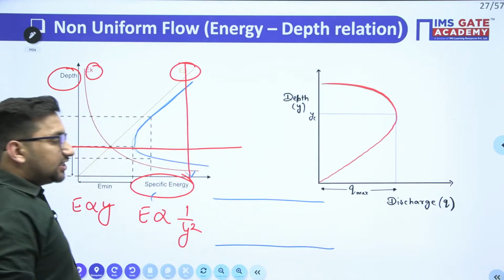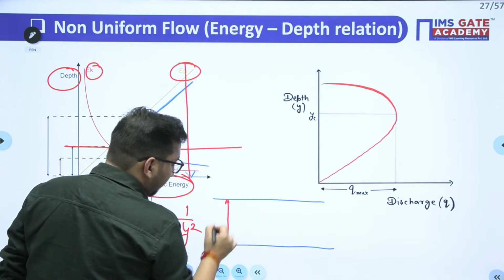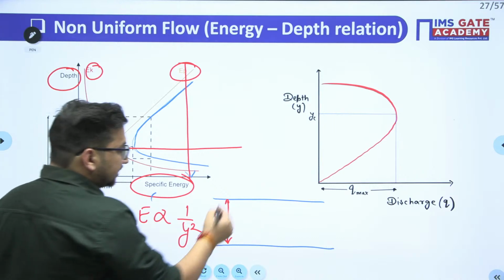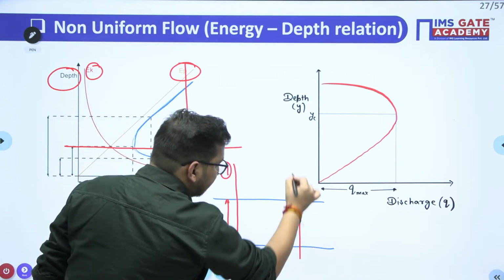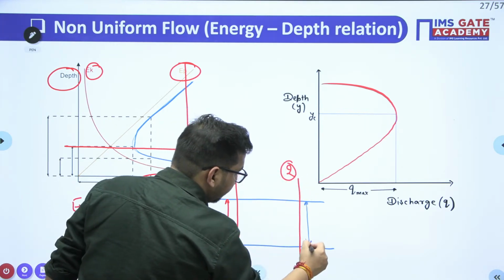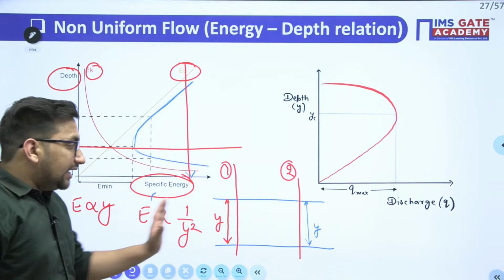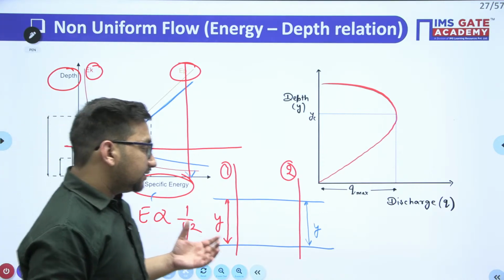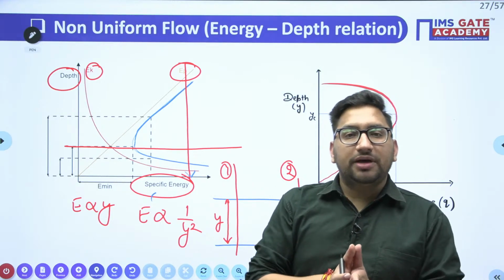Let's suppose initially the flow is uniform. If the flow is uniform, it means at section number 1, if the depth is y, at section number 2 also the depth will be y. Yes or no? In that case, velocity will also be the same. In that case, you can say your specific energy is going to remain constant.